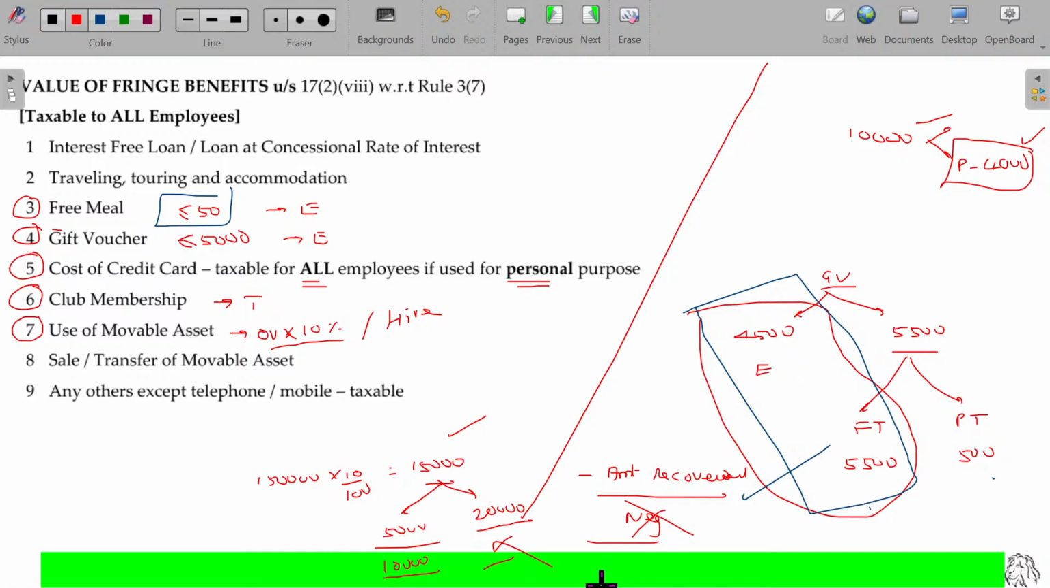Credit card facilities used. If the facilities are used for personal purpose, the charges on that will be taxable. Any club membership, health club, wherever he wants to join, that will also be taxable.